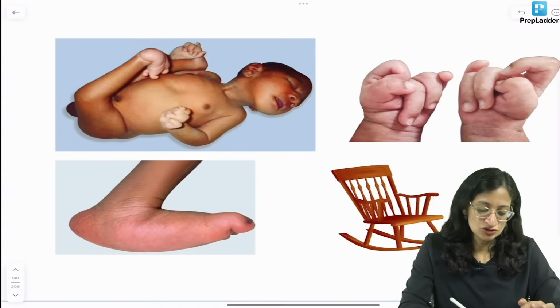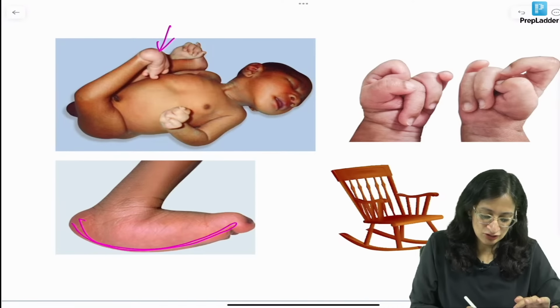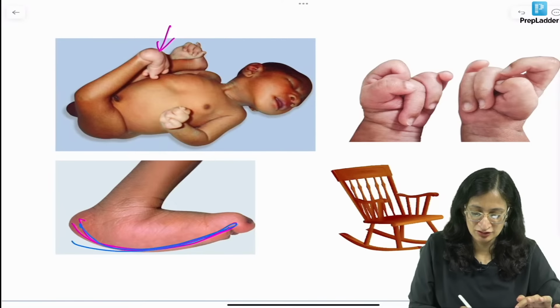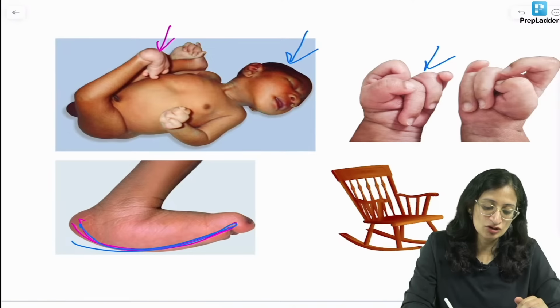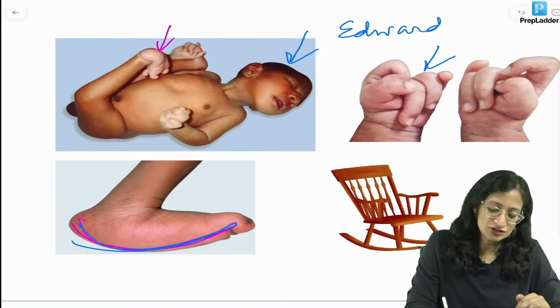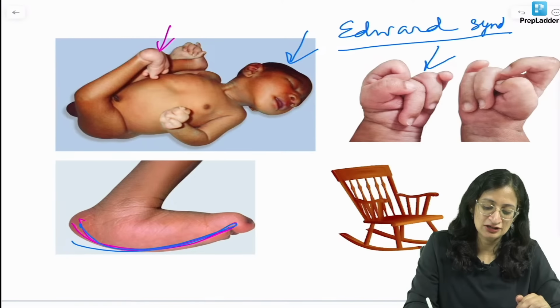What are these? You can see rocker bottom foot, just like a rocking chair. And you have overlapping digits, there is microcephaly, there can be internal malformations. So all these are features of Edwards syndrome or trisomy 18, right?